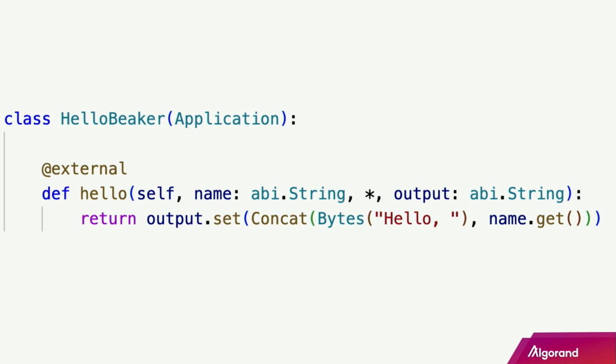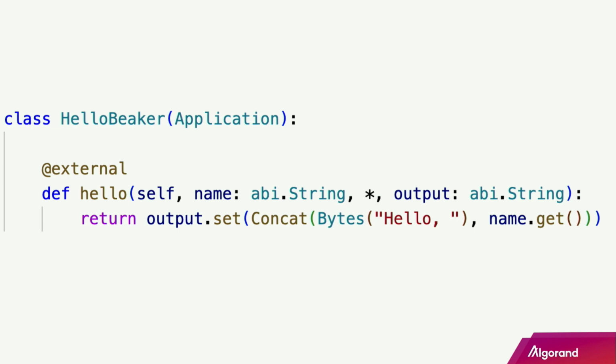So I just want to show you a simple smart contract. This is a complete smart contract that is using both Beaker and PyTeal. For those of you Python developers, this should look familiar. It's basically a Python class named HelloBeaker. It's inheriting from this Application class. It has one method called hello, and is decorated with the external decorator.